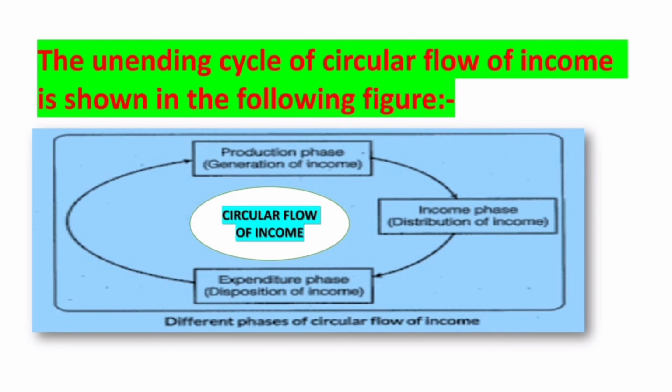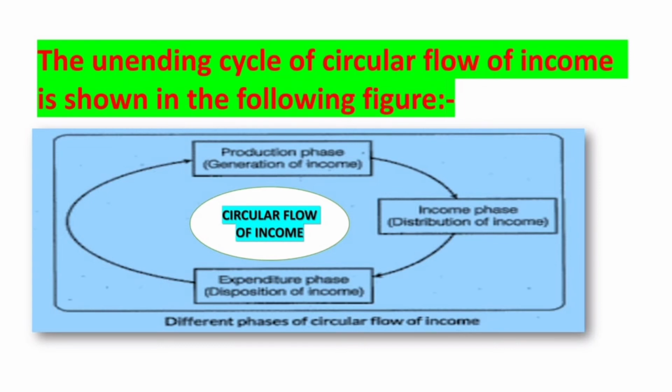So the production phase is the production of goods and services, and while producing the goods and services, the factor inputs like land, labor, capital and entrepreneurship get income in the form of rent, wages, interest and profit. And after generating this income, that is distribution of income, again this income, that is rent, wages, interest and profit, is spent for getting the goods and services. It generates expenditure. So these are the three phases of the unending cycle of circular flow of income.